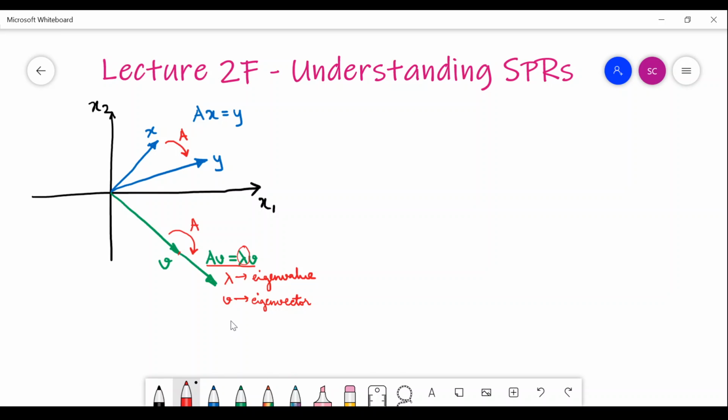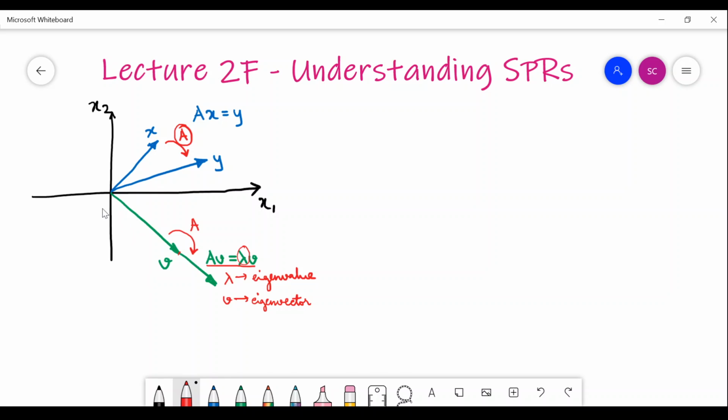Whose property is this eigenvalue and eigenvector? Is this the property of the space? No, it is the property of the transformation. It is the property of the transformation A, not the space, not this two-dimensional space. If you change this A, you take some other A, then this vector might be distorted.